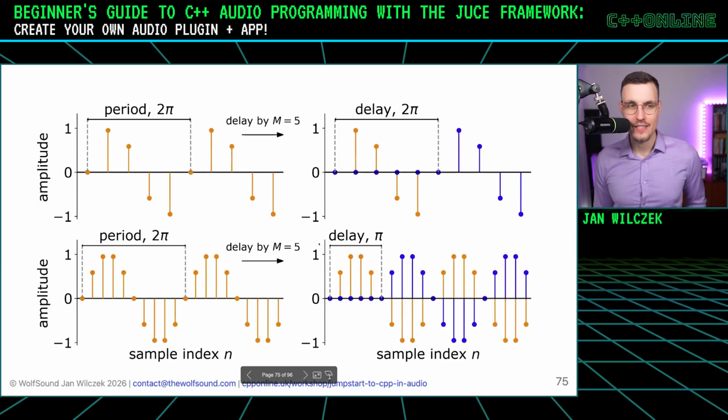So if you look at actual audio signals, it looks like this. Let's focus on the top one first. Here we have a sine signal, which has 5 samples per period, right? That's the period. And we delay it by 5, so by a full period.